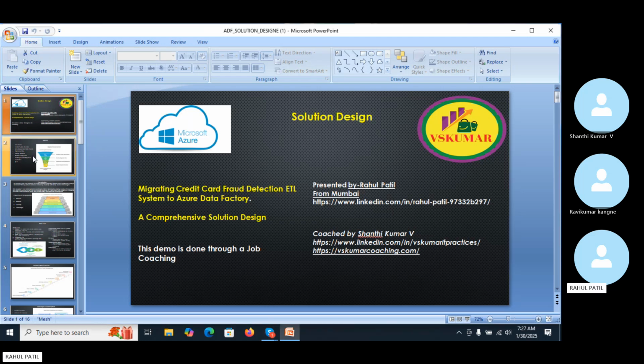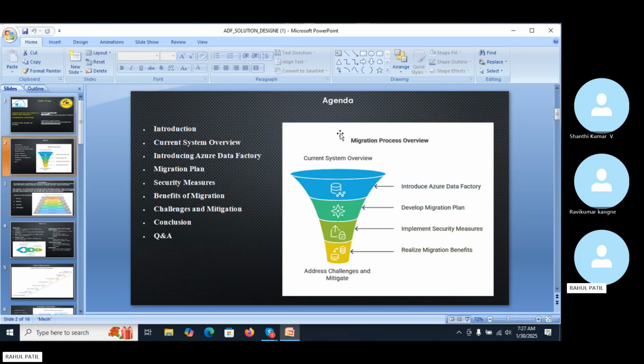So next, moving to the next slide. This slide is about what tasks we are going to perform throughout the process.